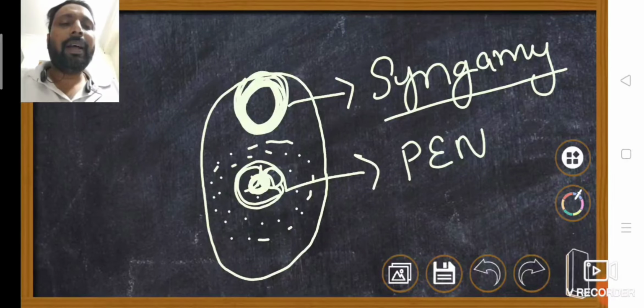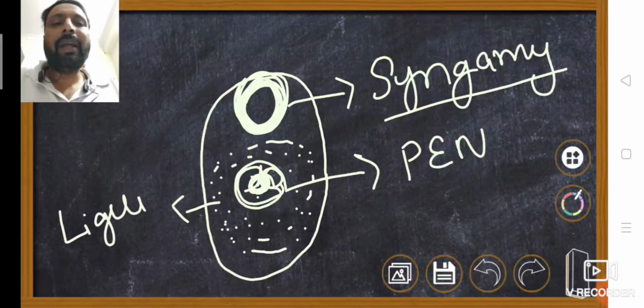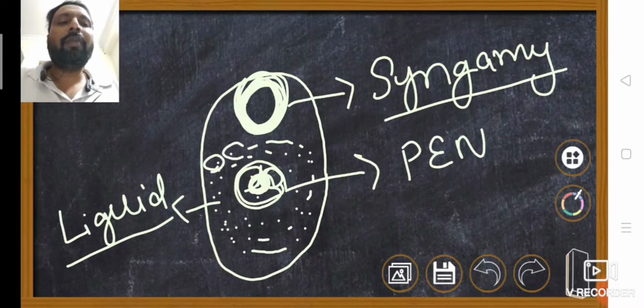Look at the coconut. When free nuclear division is taking place, the endosperm appears in liquid form. Slowly, cell wall formation takes place.